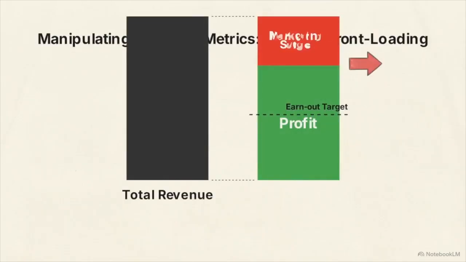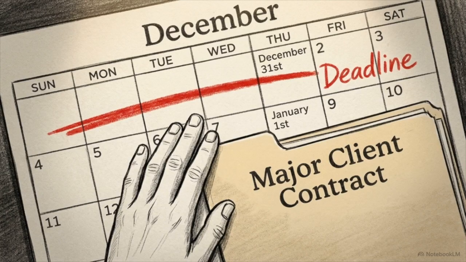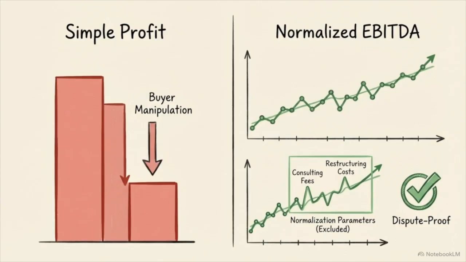They can front-load heavy marketing expenses to temporarily drain profits, or deliberately delay signing major client contracts until the exact day after your earn-out period expires. Look at this text comparison. Replace simple profit metrics with precise terminology. Setting the target as normalized EBITDA prevents buyers using interest, taxes, or depreciation to lower recorded performance.